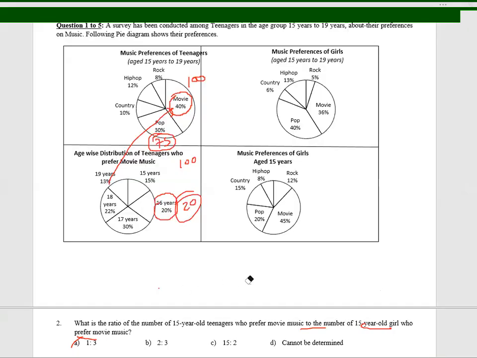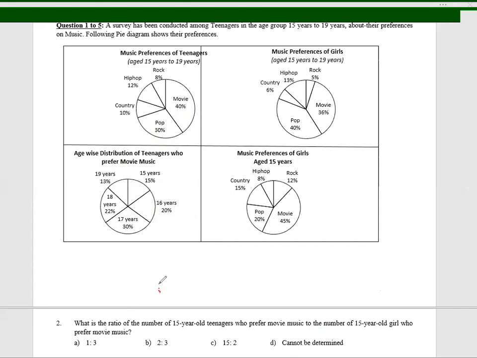The ratio of 15-year-old teenagers who prefer movie music to the number of 15-year-old girls who prefer movie music. Can we find it out?